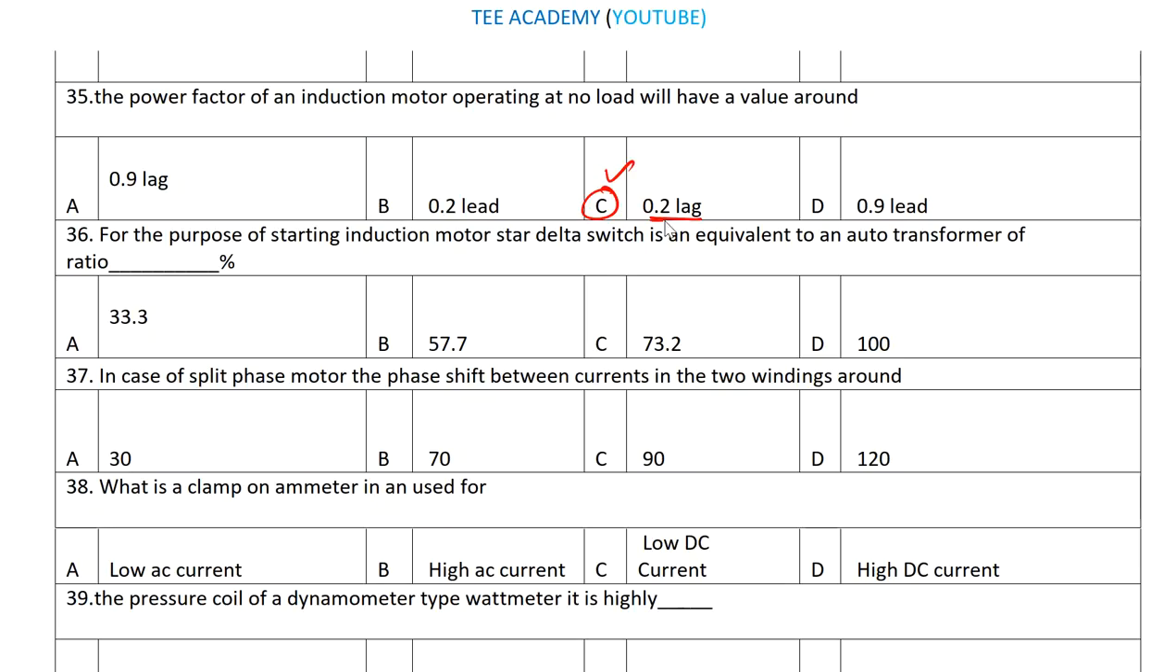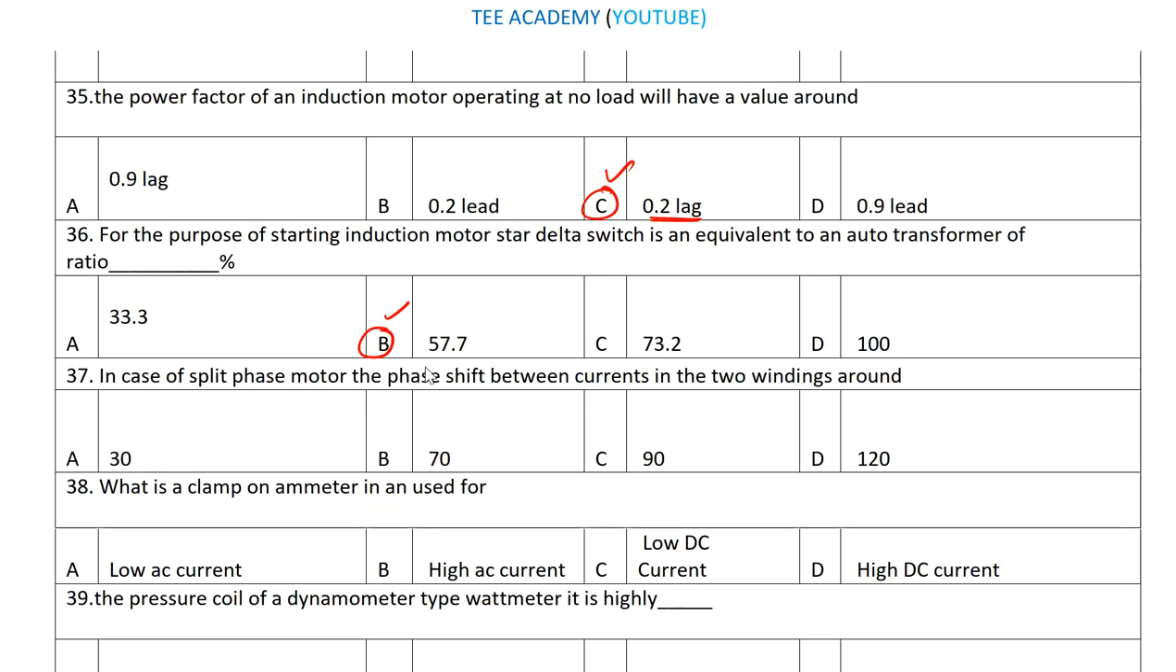This is a general question asked in most of the competitive examinations. For the purpose of starting an induction motor, a star delta switch is equivalent to an auto transformer of ratio of. For starting induction motors, we have a direct online starter, star delta starter, auto transformer starter. Here the examiner made a comparison between the star delta switch and an auto transformer connection. So correct answer will be 57.7%.